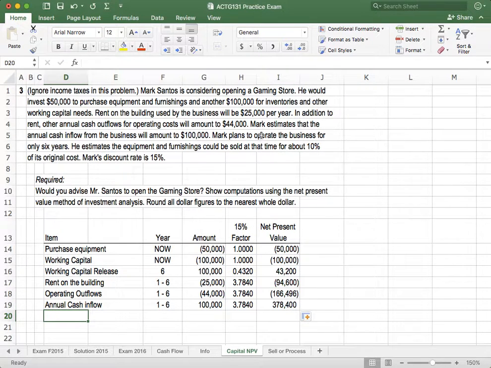What else do we have here? Mark plans to operate the business for only 6 years. That 6 is what indicates these items. He estimates the equipment and furnishings could be sold at that timing, meaning at the end of 6 years, for about 10% of its original cost. So this is, what should we call this? Sale of equipment and furnishings.